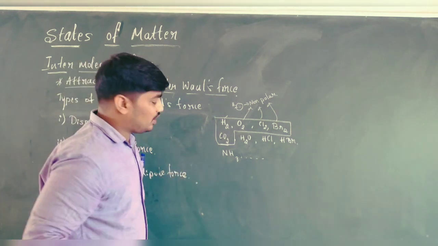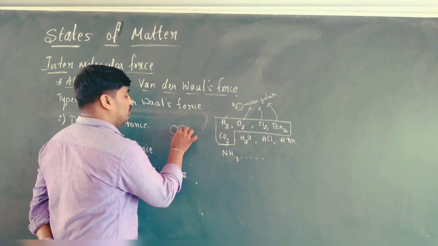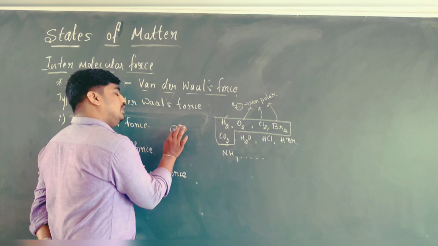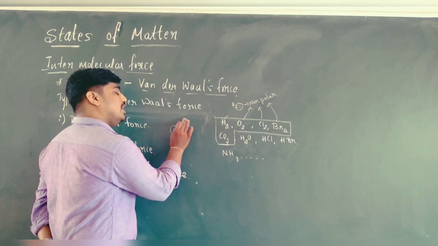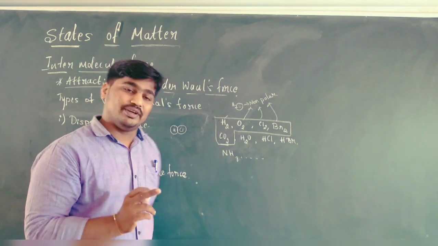Similarly, hydrogen and chlorine. What happens in the case of the hydrogen and chlorine molecule? The electron density of hydrogen slightly moves towards chlorine because of the higher electronegativity of chlorine.